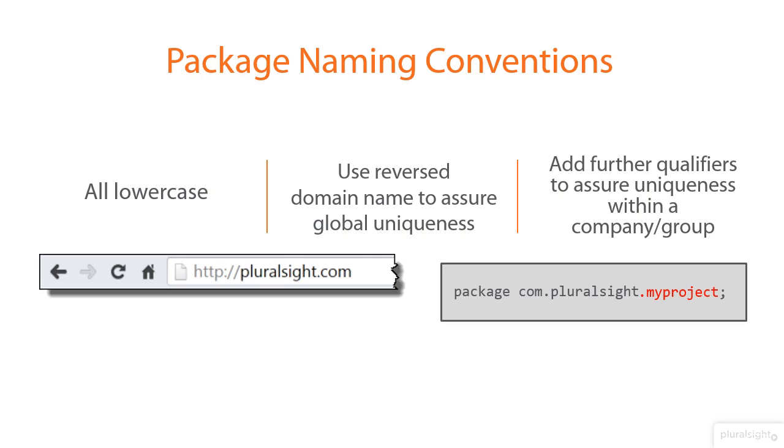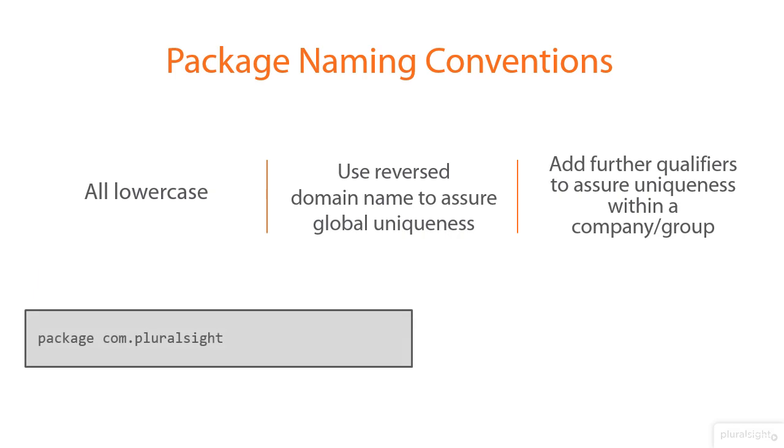As organizations get larger, you may have to get a little bit more sophisticated about your package names. If you have multiple development groups within an organization and you only have these three parts, the top level, com.pluralsight, and then that last part, all the groups would have to coordinate to make sure they didn't collide with one another. So what will often happen in larger organizations is that you'll add another standardized part. Maybe if Pluralsight had their own development group for the accounting department, you might agree that everything created by the development group in the accounting department is com.pluralsight.accounting.